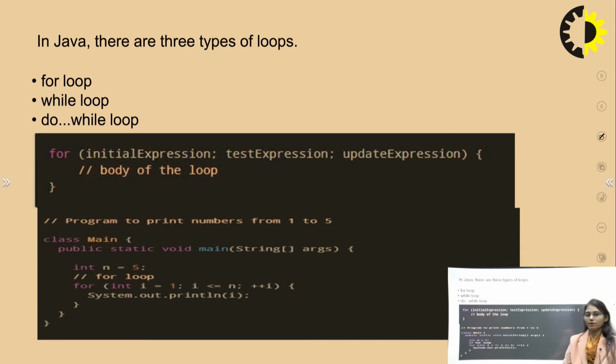Now when we talk about loops in Java programming, as loops are discussed in C, C++, and other programming languages also, loops basically describe the repetition of a block of code. That repetition of a block of code will be done on the basis of some condition put over the block of code, and that is done with the help of the for loop, while loop and do while loop.